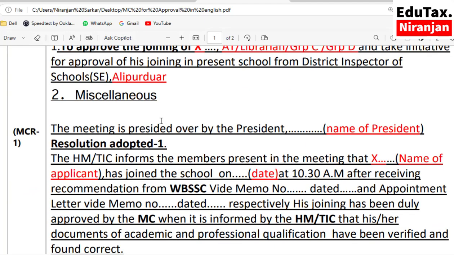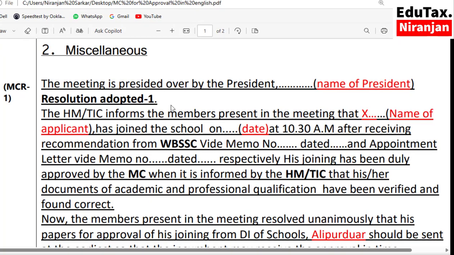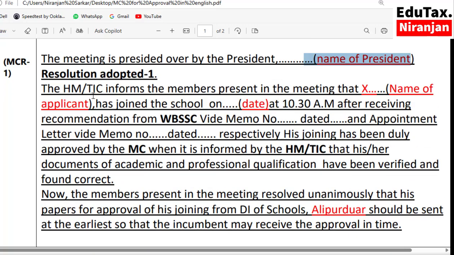Number 2. Miscellaneous. MCR 1. The meeting is presided over by the president. The resolution started from here. You should write name of the president here. Resolution adopted. MCR 1. The HM or TIC informs the members present in the meeting that X. In place of X, you should write name of the teacher who has joined the school on date. You should write date of joining here at 10:30 am.